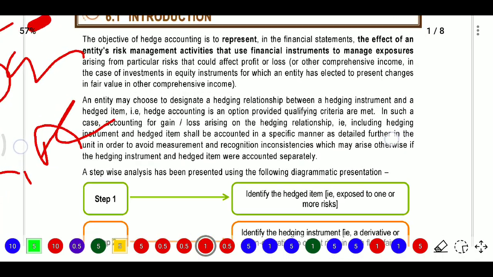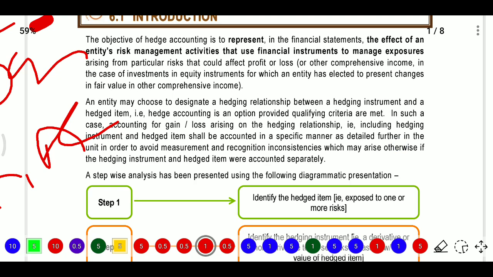An entity may choose to designate a hedging relationship between a hedging instrument and a hedged item. So that is hedge accounting. When you are relating to a hedging relationship or using a hedging instrument, it is known as hedge accounting. Hedge accounting is one option provided if the qualifying criteria are met.